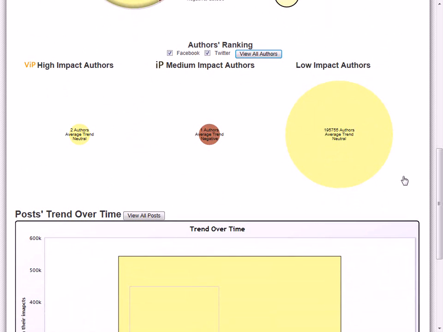The authors ranking chart distributes authors based on their impacts into 3 main categories: very high impact authors, medium impact authors, and low impact authors. And the circles here are clickable, so users can drill down into this circle and see which authors are more influential than others.